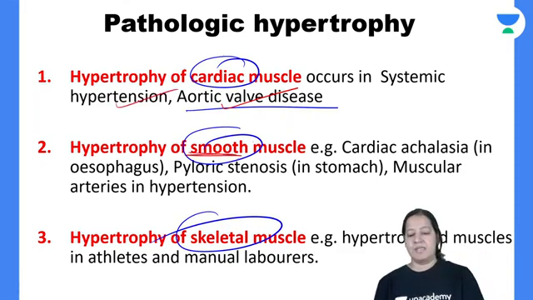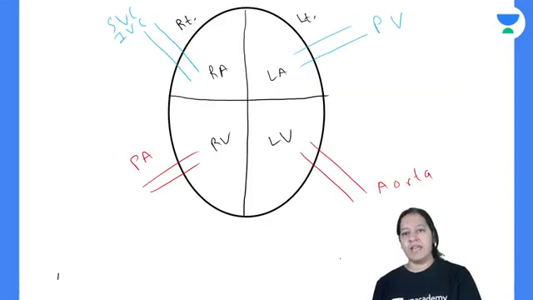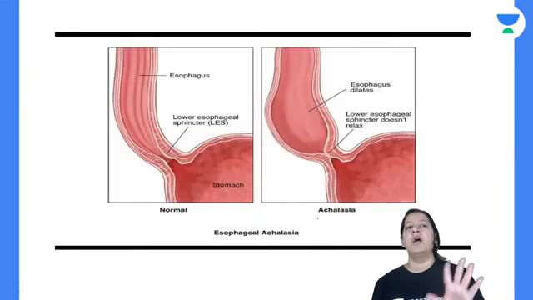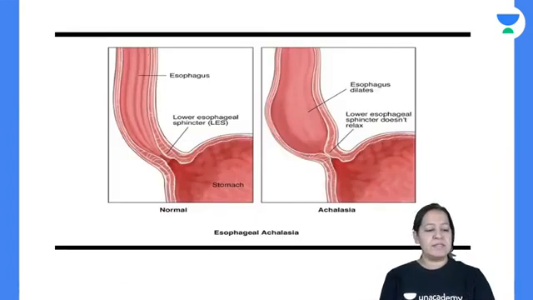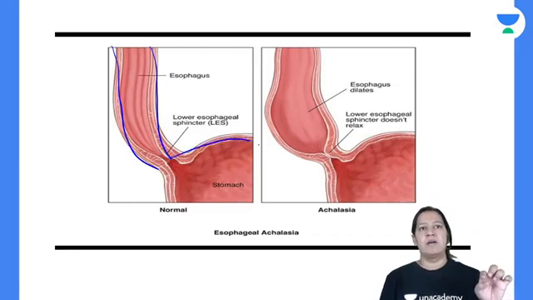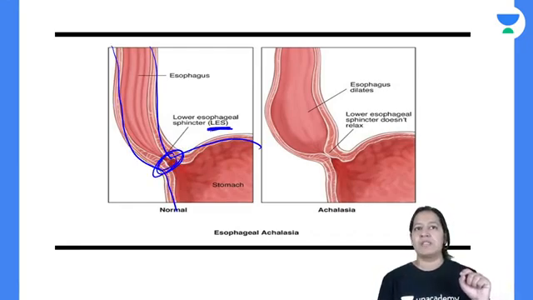Now coming to smooth muscle. I will give you an example of cardiac achalasia. You know what cardiac achalasia is? See, this is the esophagus. Normally this is the esophagus and this is the stomach. And there is a sphincter, known as the lower esophageal sphincter.